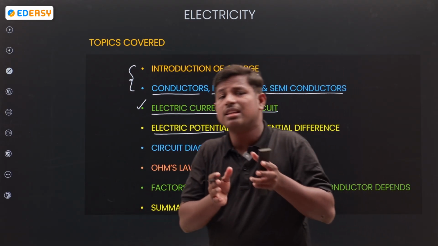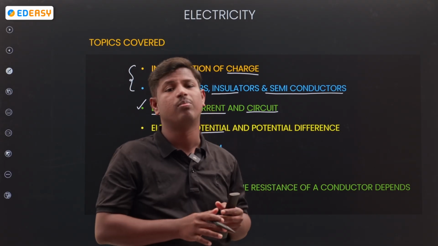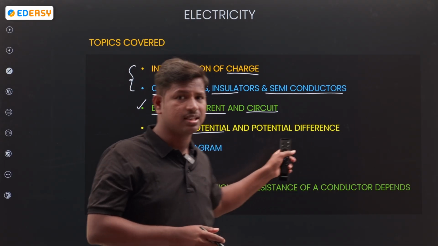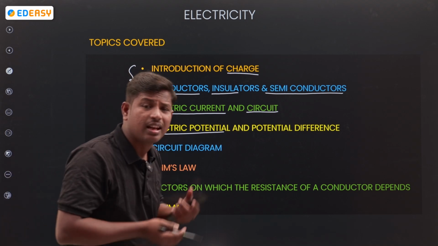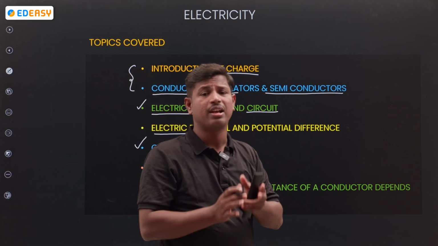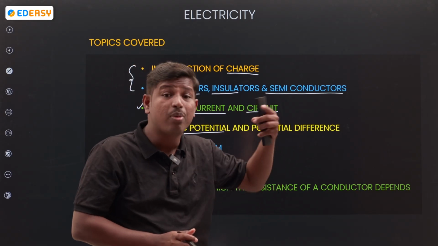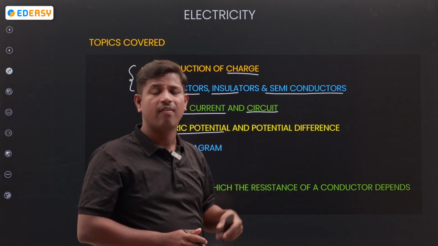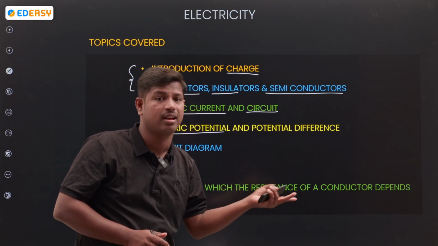If current passes from one point to another point, how will the potential be? Is it the same or does it vary? We will discuss this. Next, circuit diagram. Is a circuit diagram really required to pass the electricity or not? What types of circuit diagrams are there? Open circuit or closed circuit, which circuit is required?